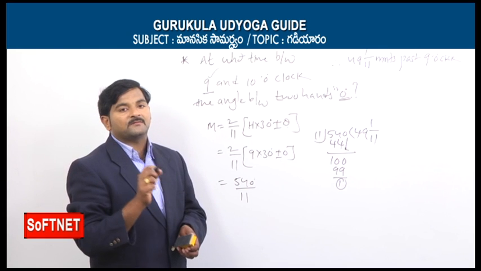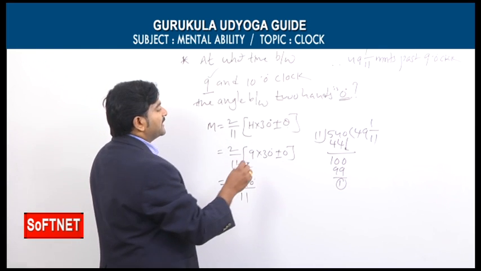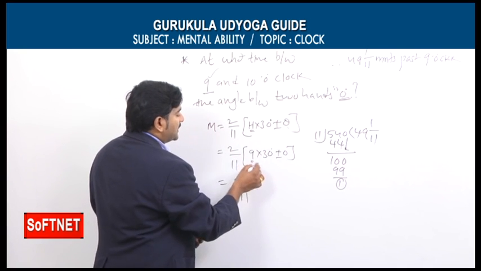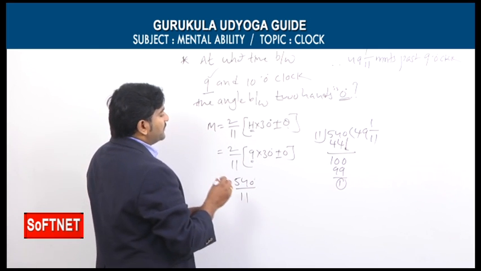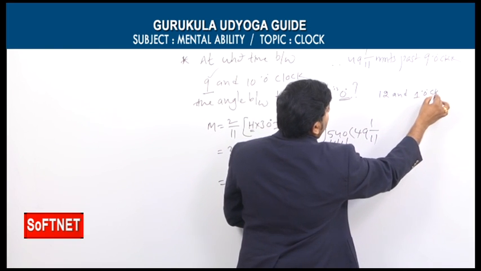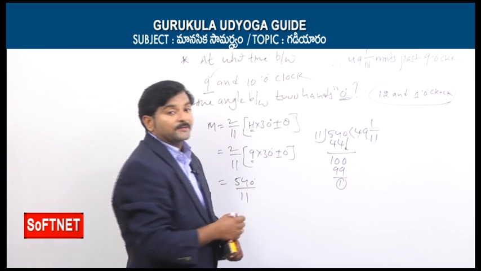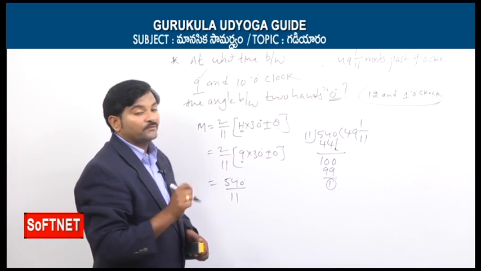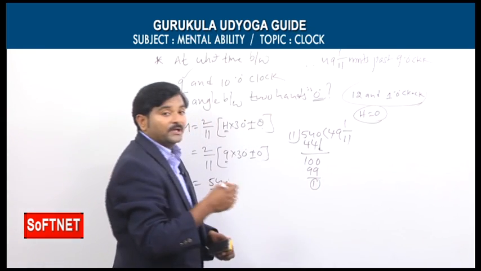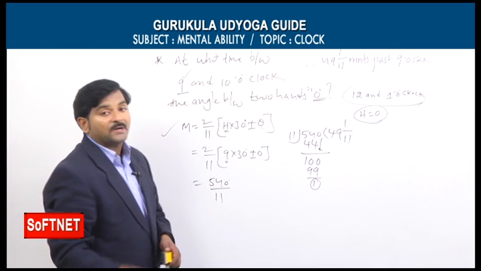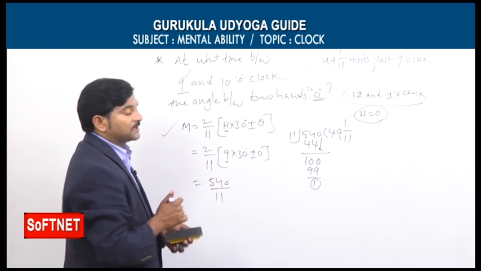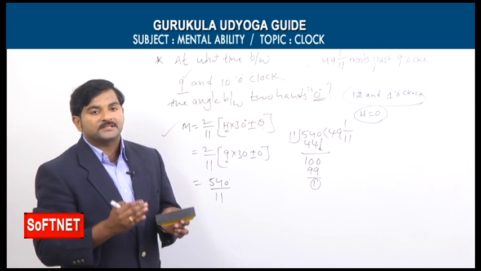Whether he mentioned the word coincide or 0 degrees, simply we can take theta equal to 0 in this formula. And as you already know, h is equal to 9 here. But sometimes, for example, if he mentioned 12 o'clock and 1 o'clock for the same question, since our starting hour is 12, we need to take h equal to 0 instead of 12. I already told you earlier when we were discussing this problem: m equals 2 by 11 into h into 30 plus or minus theta. These are the two problems related to the coincide concept.